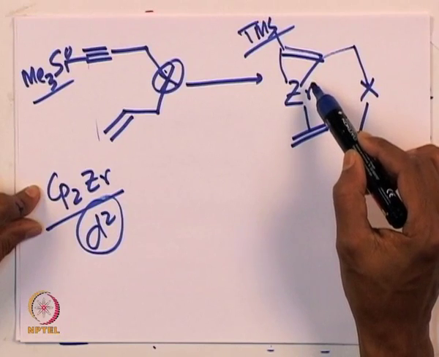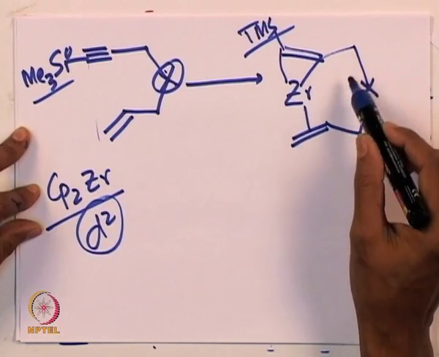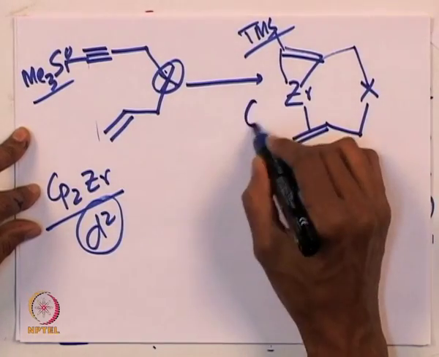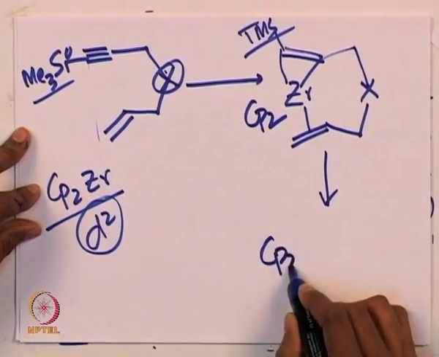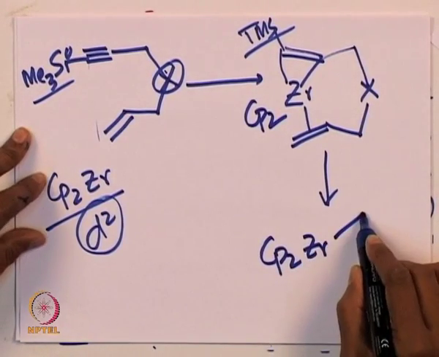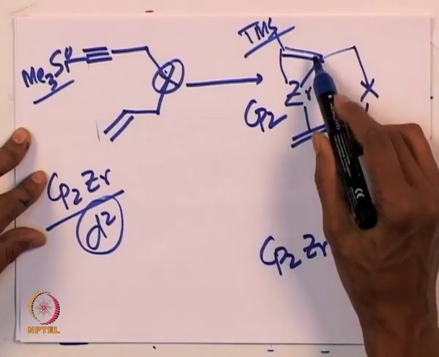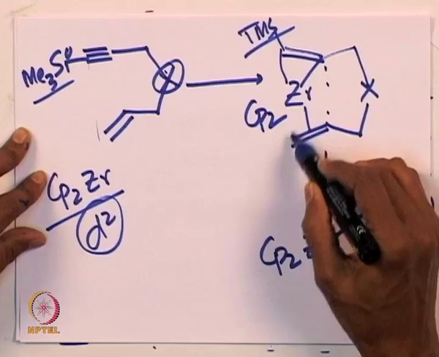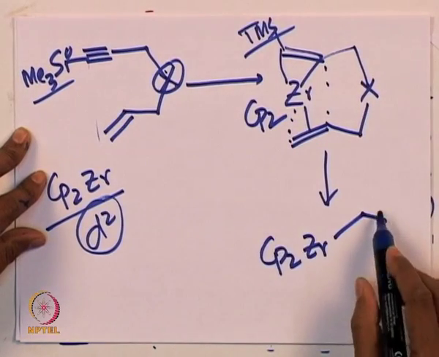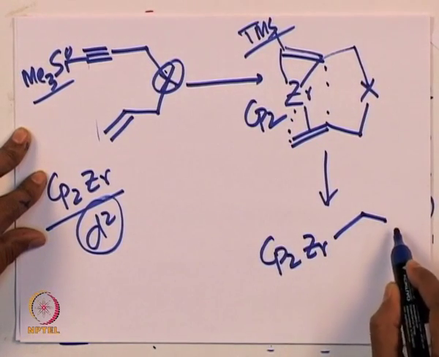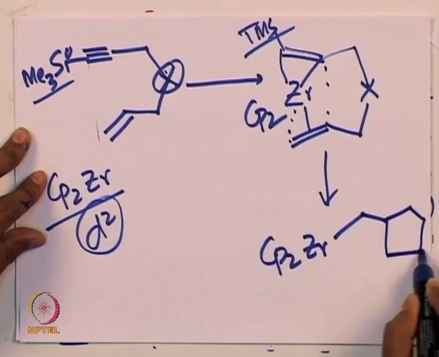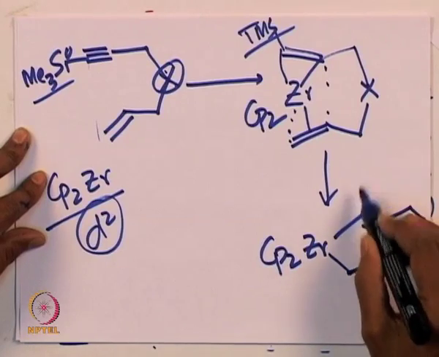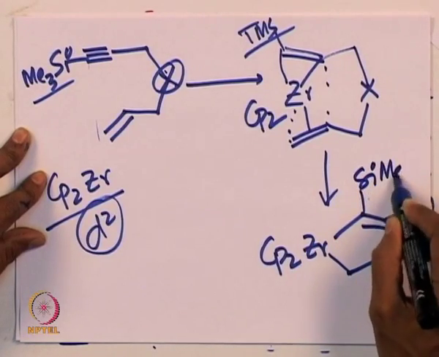From there on this oxidative cyclization happens, and overall subsequently you will get, of course with Cp2 cyclopentadienyl zirconium over there, an intermediate where these 2 bond formations happen, and then the metal gets attached over there, and a 5-membered cyclic intermediate formation happens, and then the olefin or TMS member is present.